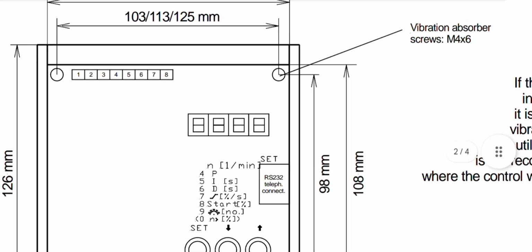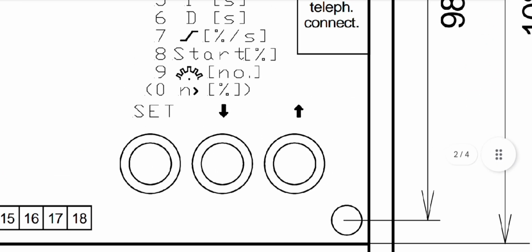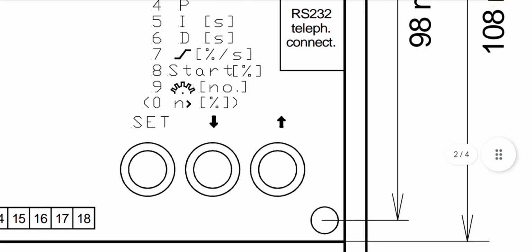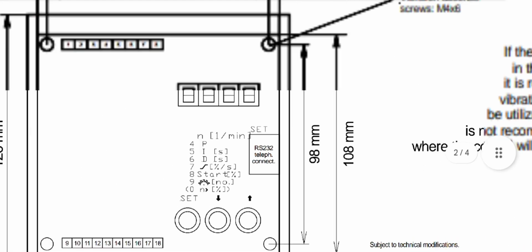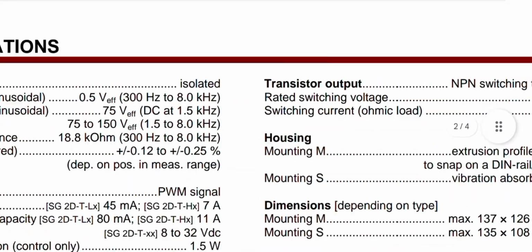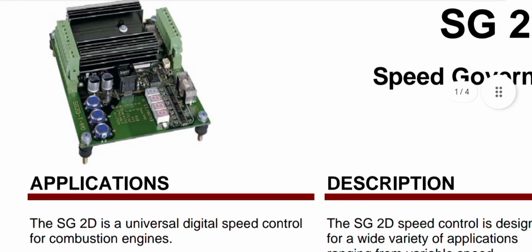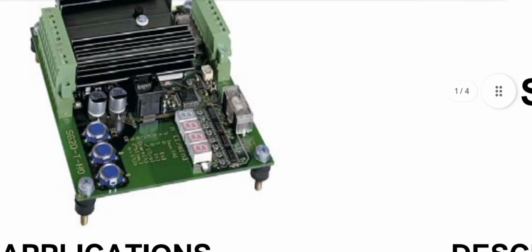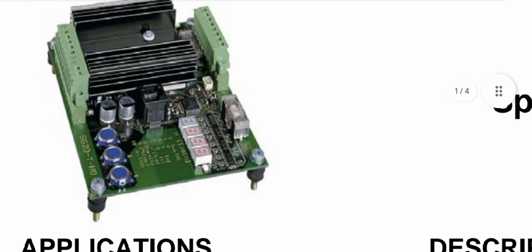Where are these potentiometers? As you can see here, these three. The down arrow is used to lower the speed, and the up arrow is used to increase the speed manually by hand with a small screwdriver. As you can see, these three potentiometers.